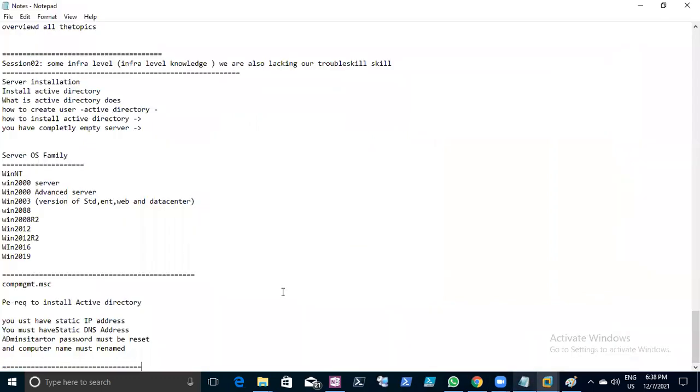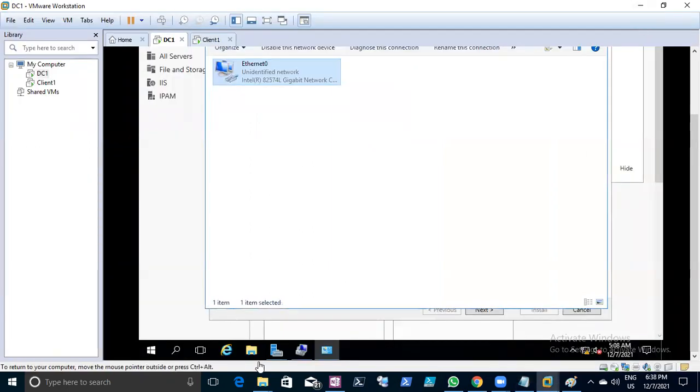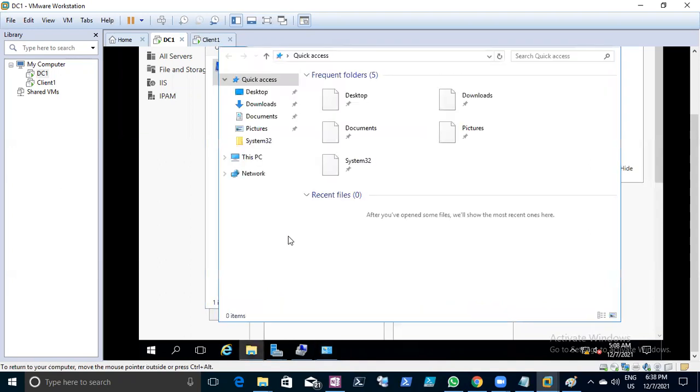The first part is done: we have the static IP and a static DNS IP address, so both are done. The administrator password has also been reset, and the computer name must be renamed. We checked the computer name, it's DC1. Go to my computer properties.